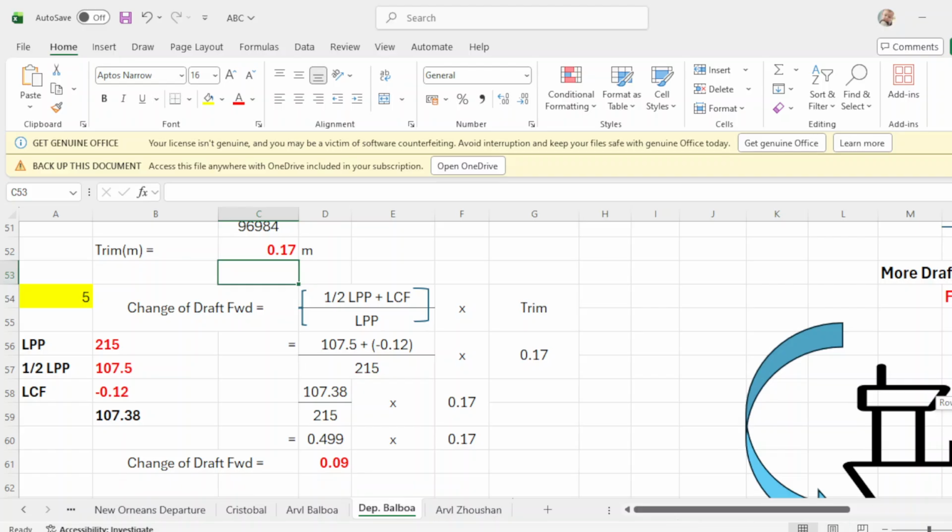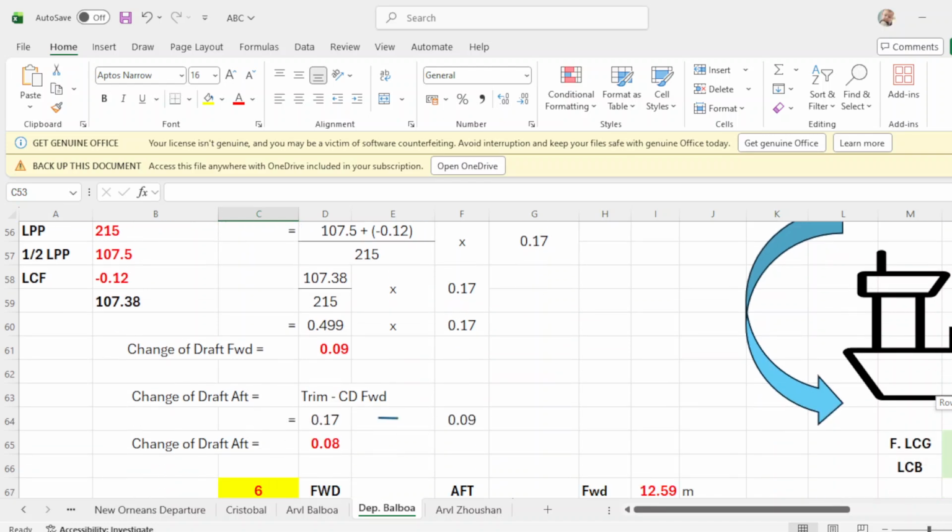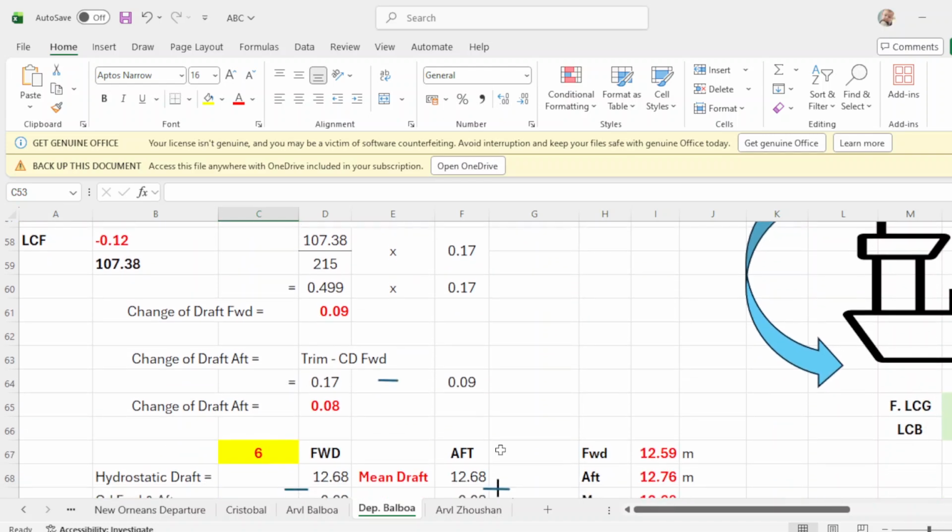Okay. Then number 6, next will be how to get the change of drop up. Formula is trim minus your change of drop forward. So your trim is 0.17 minus your change of drop forward, which is 0.09, and your change of drop up will be 0.08.